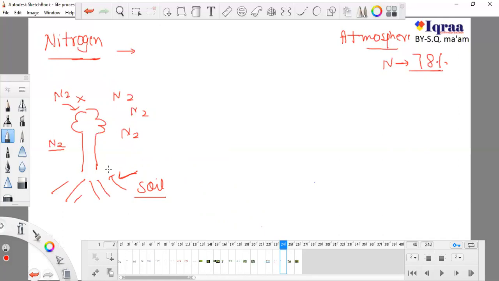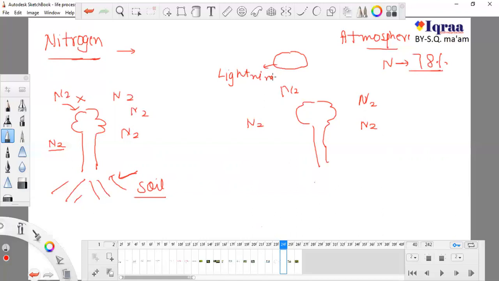What happens exactly, that this is a plant. Nitrogen is present in the atmosphere in a very abundant amount. When there is rain, there is lightning. Maybe you studied about this in some small classes.